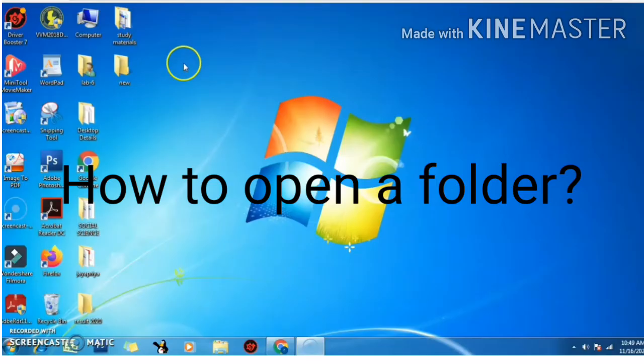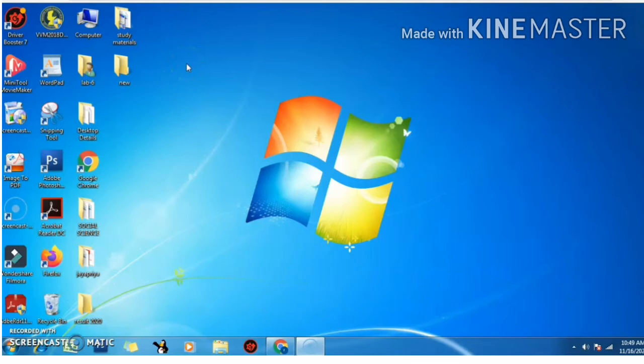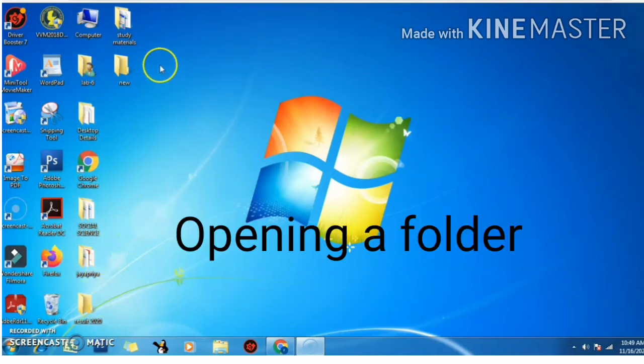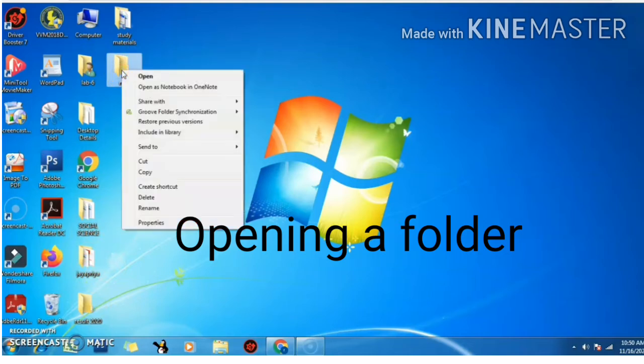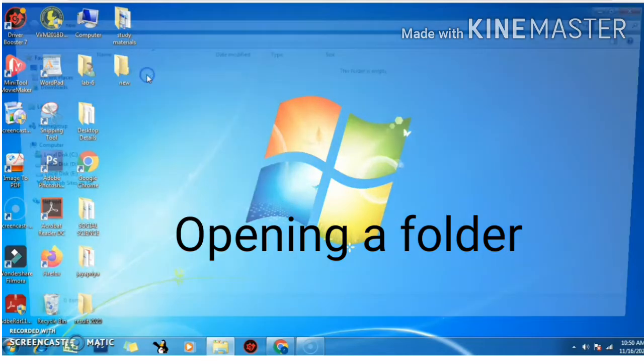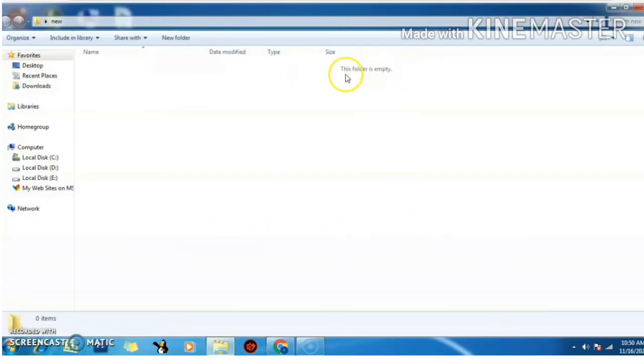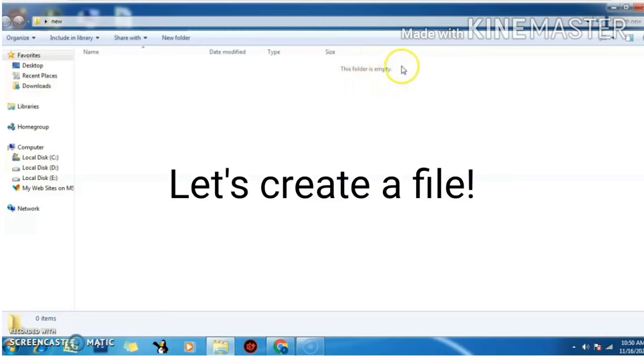Let's see how we can open a folder. Here you can see so many folders: the folder which I have created, that is new, and other folders too. So how to open a folder? First we have to right click on the folder, then the context menu will appear. From that, click on open. So our folder will open and it is an empty folder. There is no file in it. Let's create a file now.